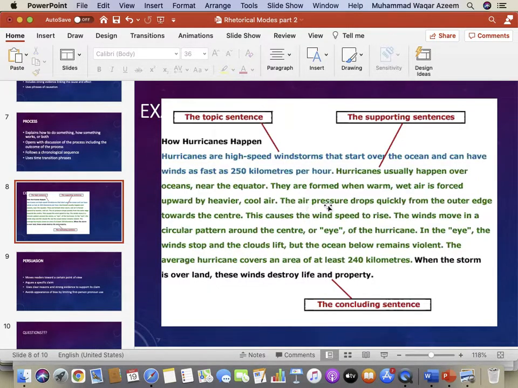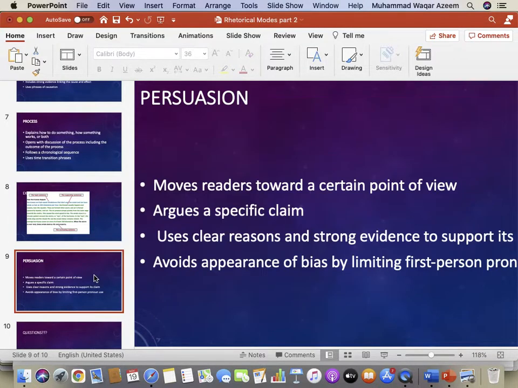The second step is the change of air pressure, and then because of that, the third step is wind speed changes, and then the eye of the hurricane is formed, and then cloud lifts and the ocean becomes violent. So time sequence has been followed, and then finally of course there is destruction. Destruction cannot happen before the hurricane. It has to be in the same order.